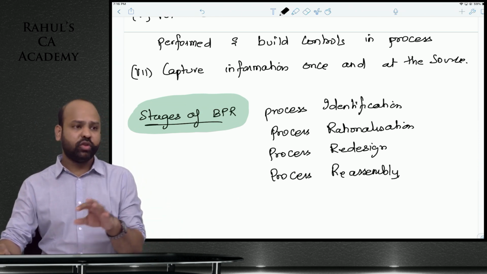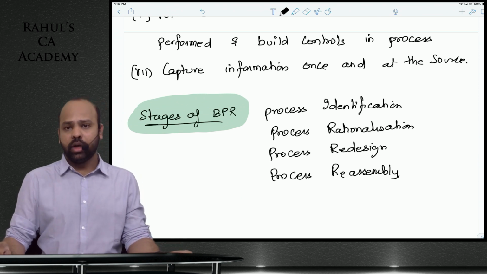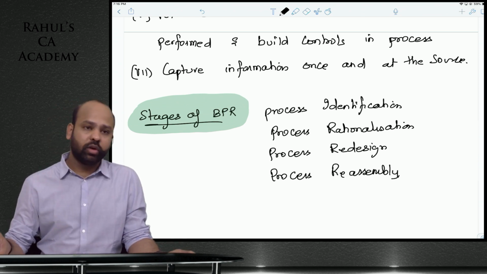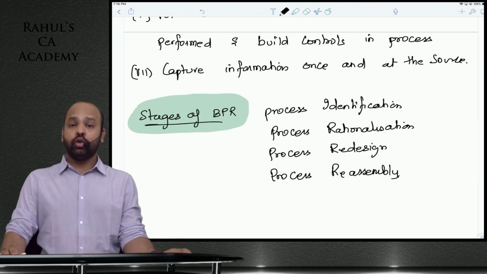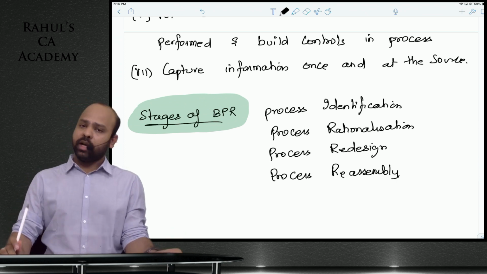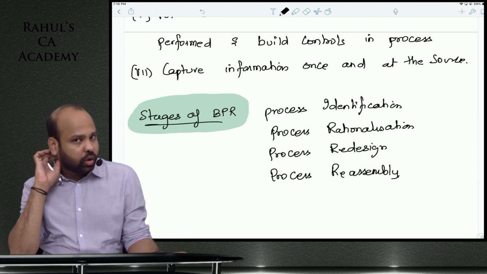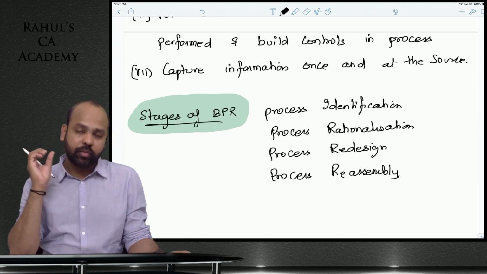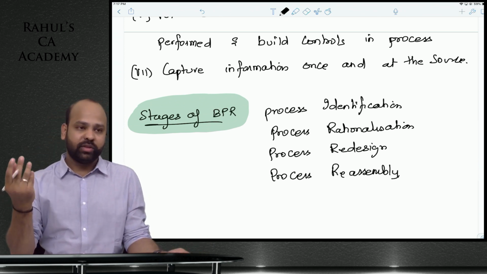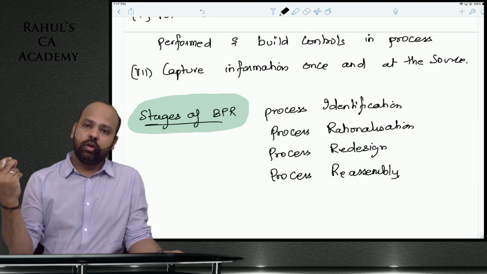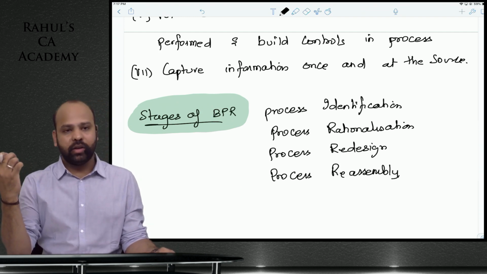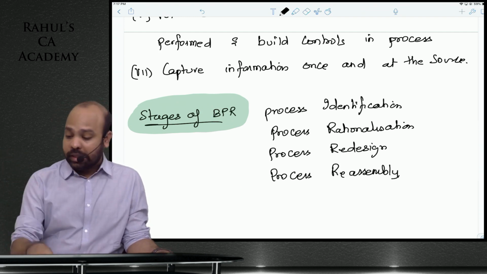Nevertheless, this is the only thing covered under the entire chapter. I hope you have understood all of this. Do not forget, you will have to keep revising properly. Study properly, and whatever doubts that you have, you can always ask me. You know how to approach me through Telegram or through WhatsApp. I'll be always more than happy to clear all your doubts. That's it for now.